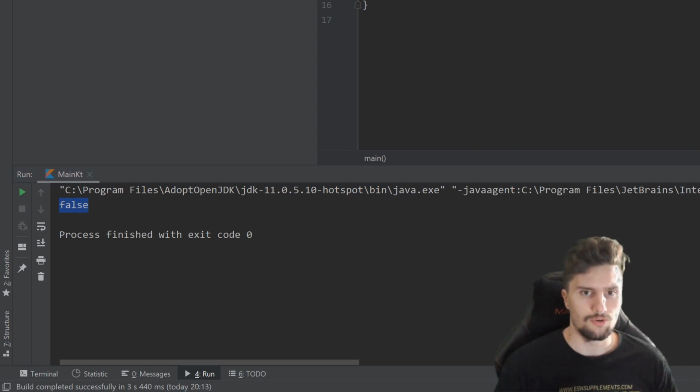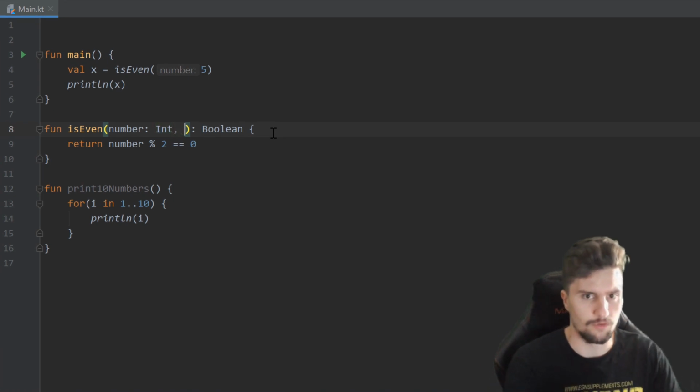And by the way, you could also write several parameters in here. If you have more of these, then you can just separate these with a comma. So for example, we could have a second number here, which is also of type integer. But in this function here, this wouldn't make much sense.